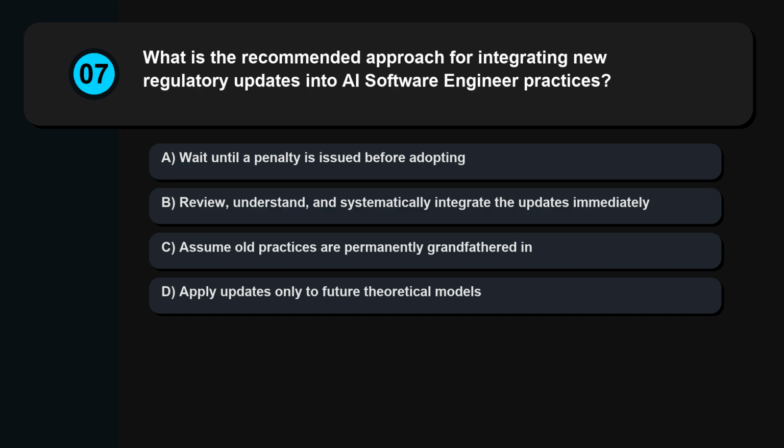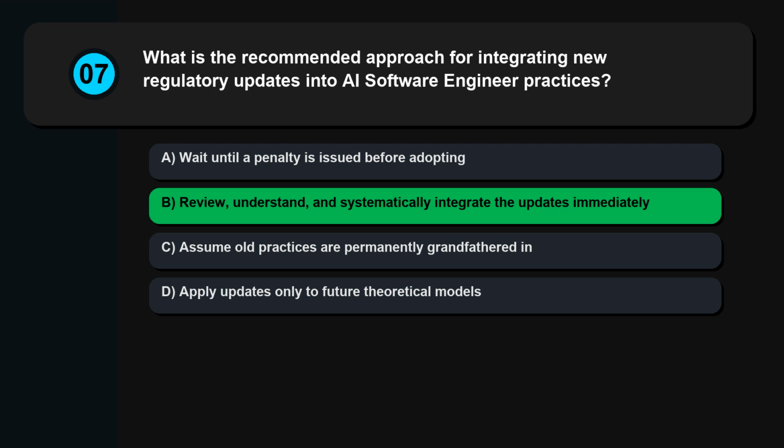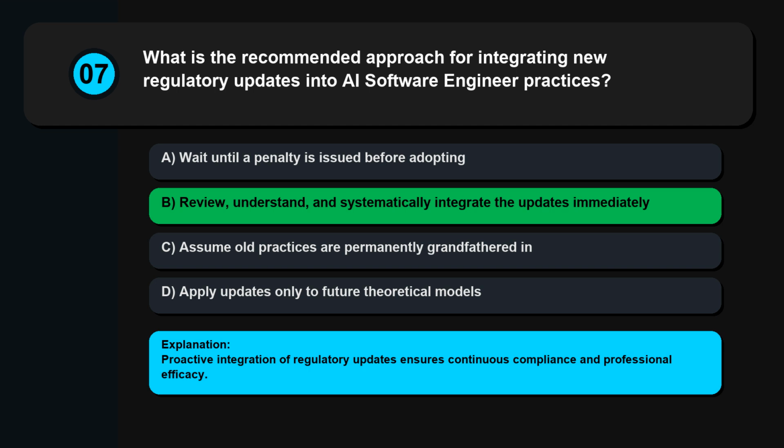Question 7. What is the recommended approach for integrating new regulatory updates into AI software engineer practices? Wait until a penalty is issued before adopting. Review, understand, and systematically integrate the updates immediately. Assume old practices are permanently grandfathered in. Apply updates only to future theoretical models. Proactive integration of regulatory updates ensures continuous compliance and professional efficacy.